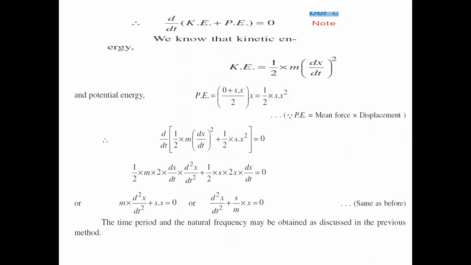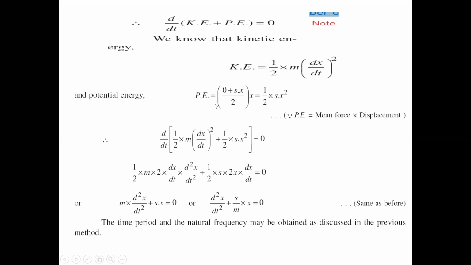When the summation of kinetic energy and potential energy equals a constant, then differentiating the kinetic energy plus potential energy must be 0. So d by dt of KE plus PE equals 0. Now first you have to write the kinetic energy value. What is the formula? Half into m v square. So half into m, and v is substituted with dx by dt, that means displacement with respect to t. That is the kinetic energy.